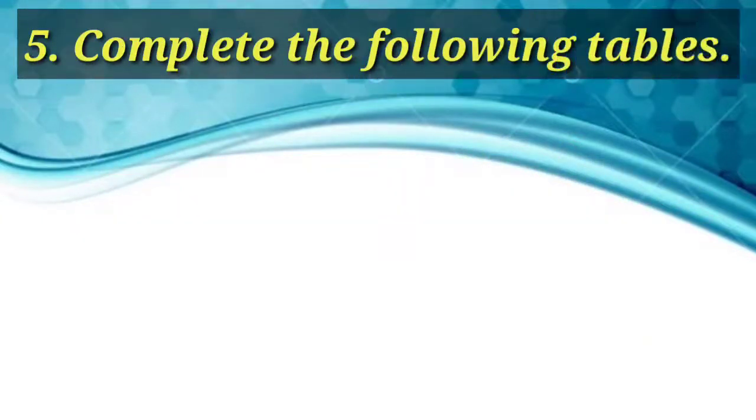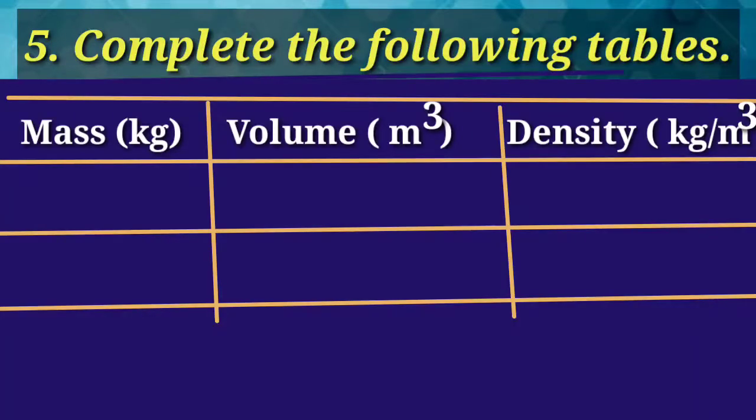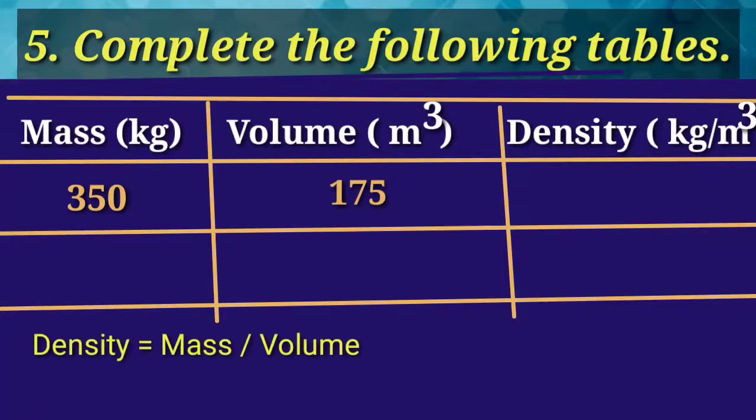Question 5. Complete the following tables. Mass 350, volume 175, density. Using the formula density is equal to mass upon volume is equal to 350 upon 175 is equal to 2. Density is 2 kg per meter cube.